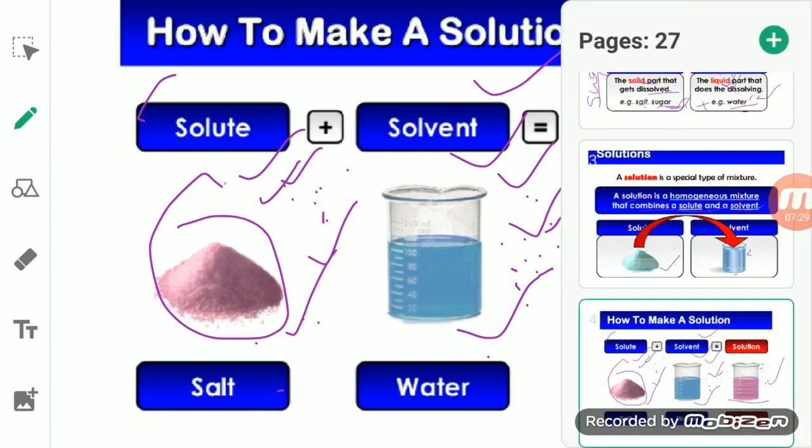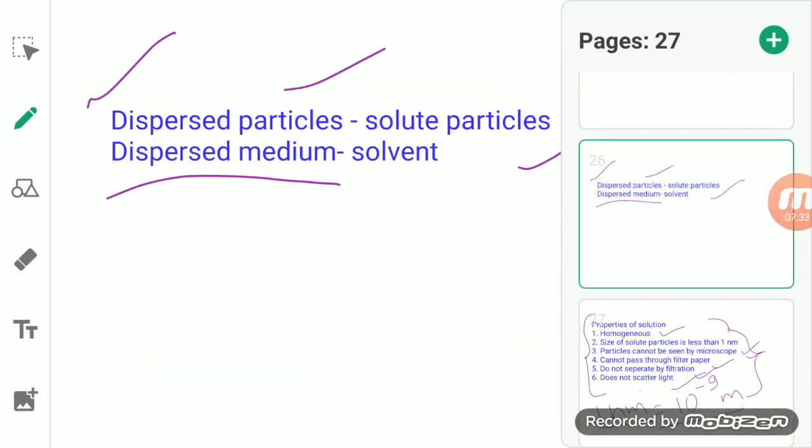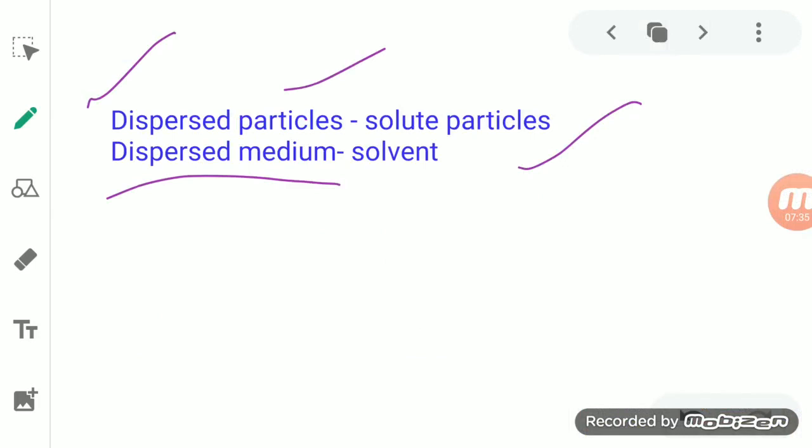Now one more thing is there. When we talk about the solute and the solvent, there is another term that is used, that is dispersed particle and the dispersion medium. So don't get confused with these two terms, they are actually the same thing. When we talk about the dispersed particle, then you understand that it is talking about the solute particles.